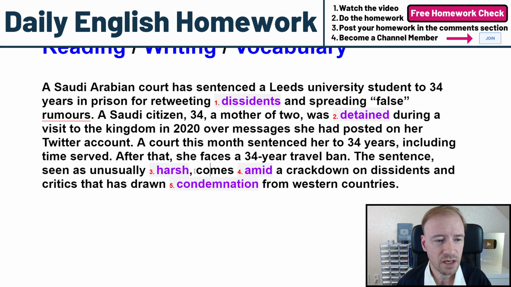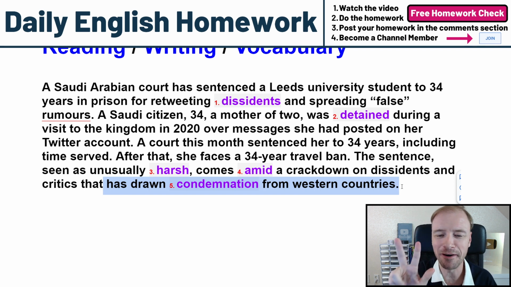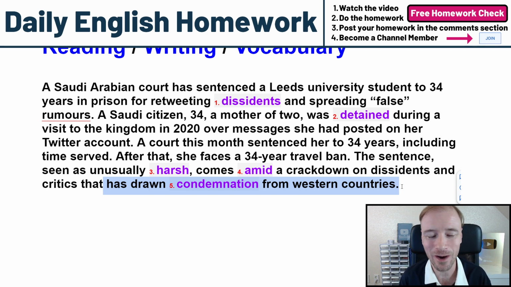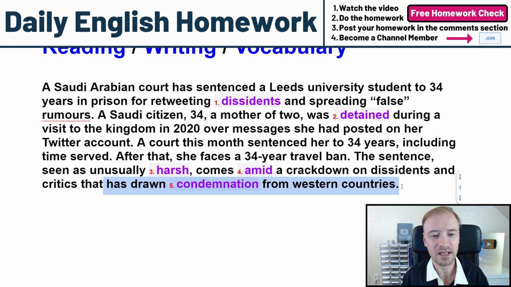This sentence, seen as unusually harsh, comes amid a crackdown on dissidents and critics that has drawn condemnation from Western countries. Okay, we got 3 of our vocabulary in just this one sentence. We got harsh, amid. Amid is in the middle of something, and here they have a crackdown.